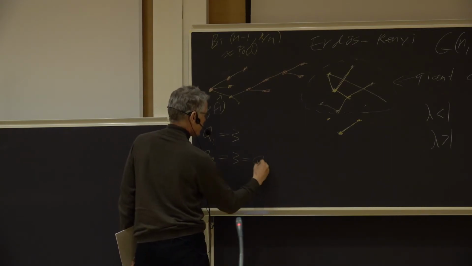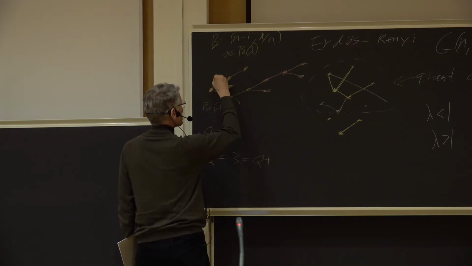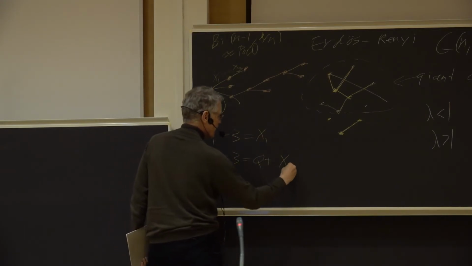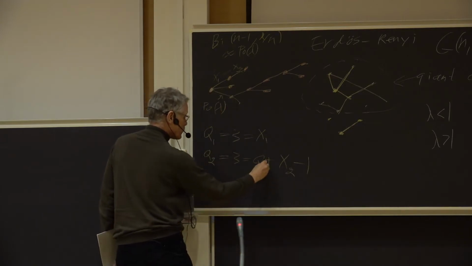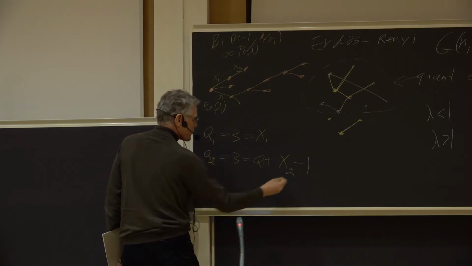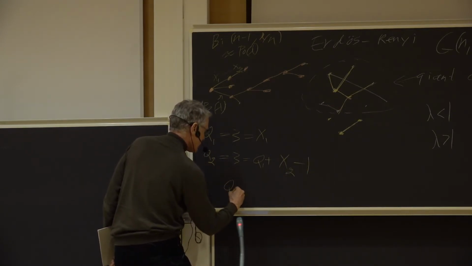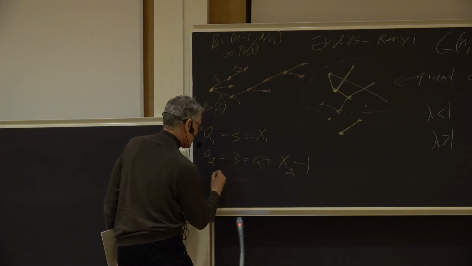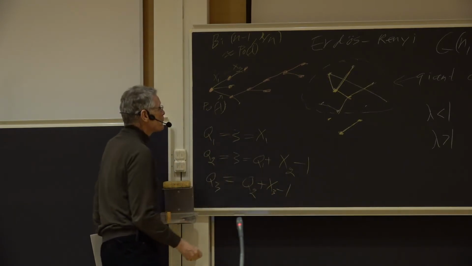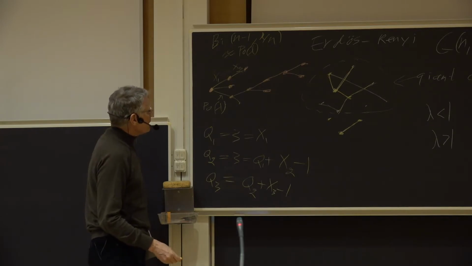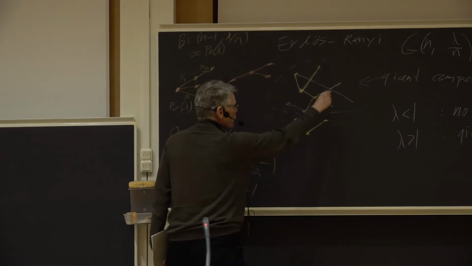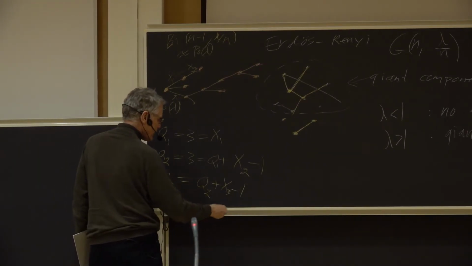So this is Q1 plus, let's say, this one was X1, and this is X2, the number of children there. So this is Q1 plus X2 minus 1, and so on. In general, I get increments, so Q3 is Q2 plus X3 minus 1, where X3 is the number of children of the third one investigated, and so on. Except that in some cases, when I have completed a full component, I just have to start again at some other point, and then I don't have this minus 1.